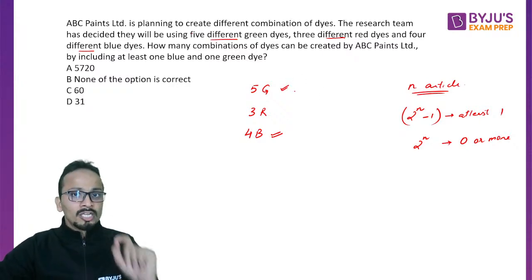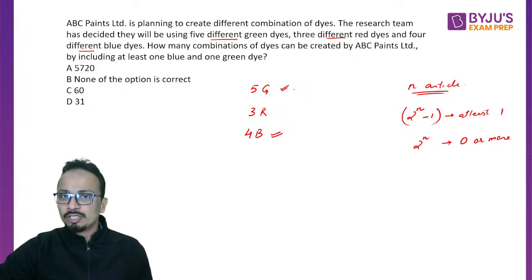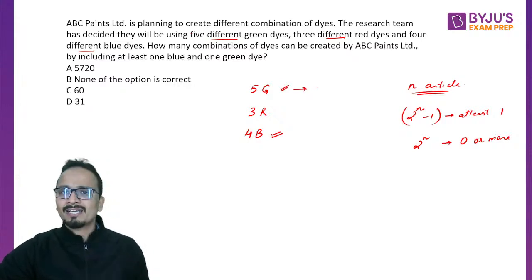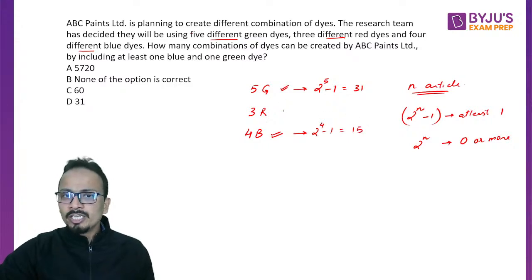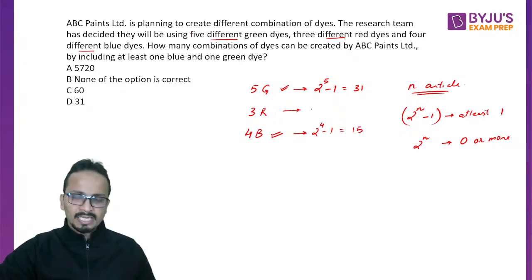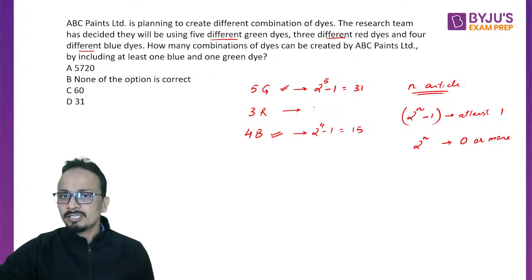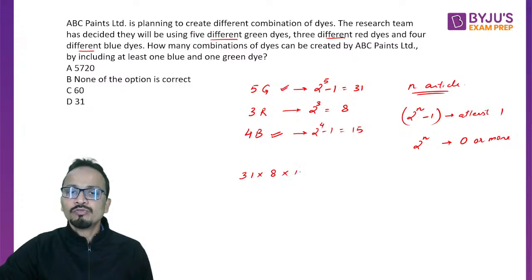Now the condition is on green dye and blue dye. So I have to select at least one green dye. So the number of ways will be 2 raised to the power 5 minus 1, that is equal to 31. Again the condition is on blue dye, so 2 raised to the power 4 minus 1, which will be 15. There is no condition on red dye, so I can even select 0 or more red dyes. So for this, it will be 2 raised to the power 3, that is 8. So the final answer will be the product of these three numbers, 31 into 8 into 15.